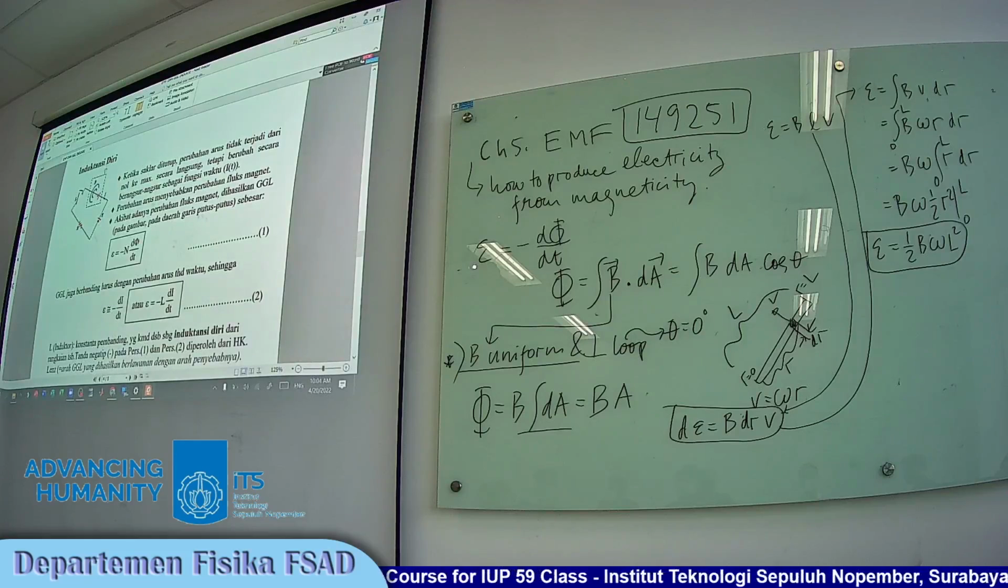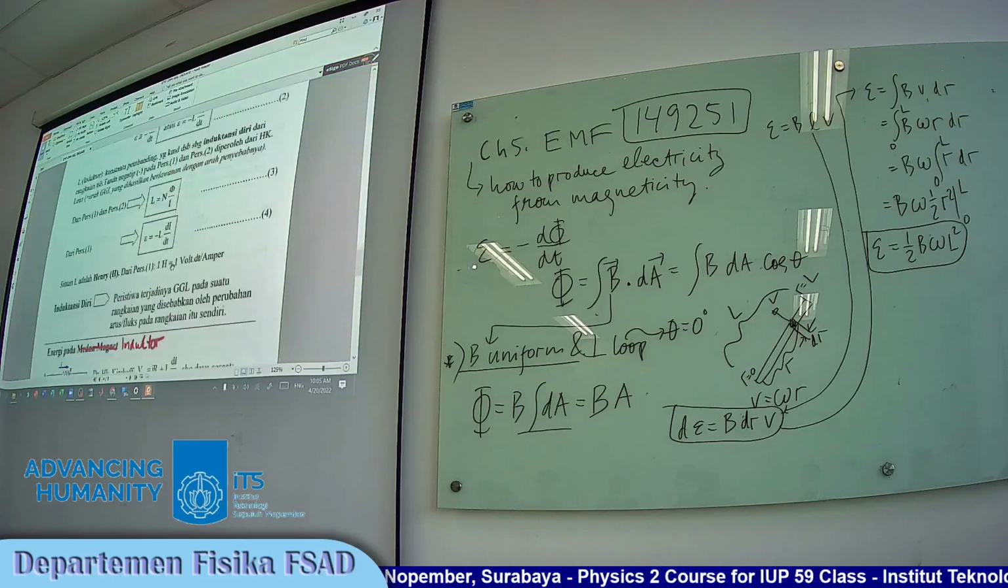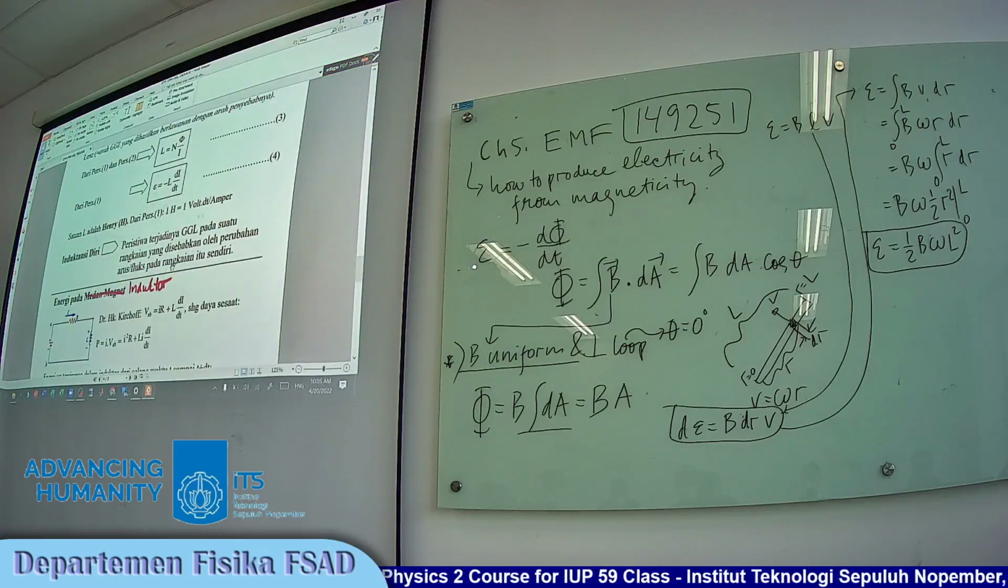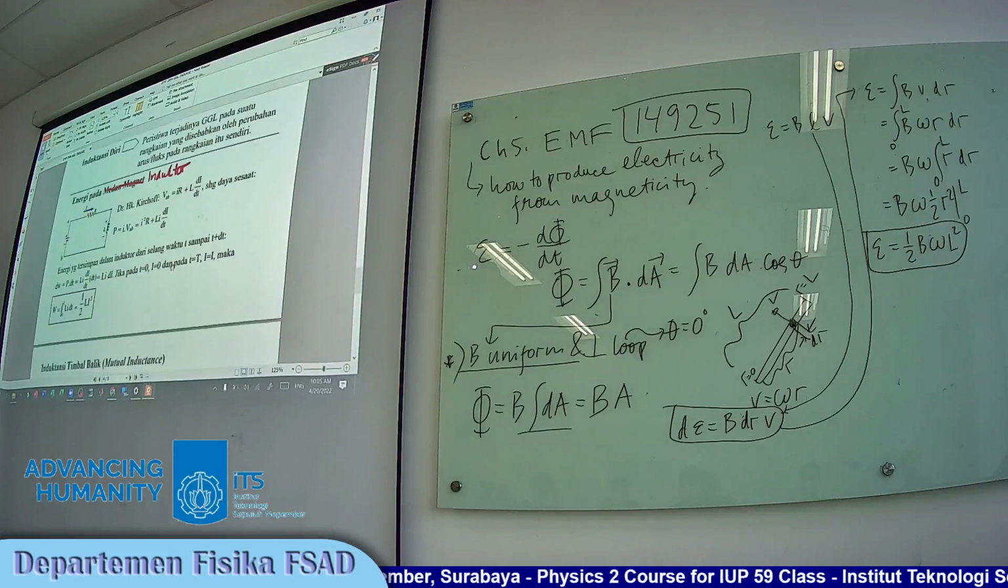The magnitude of self-inductance is L. It can be derived from this equation, the first equation and the second equation. And we obtain L equals N flux over I. Maybe you can rewatch the video again if you are still confused.